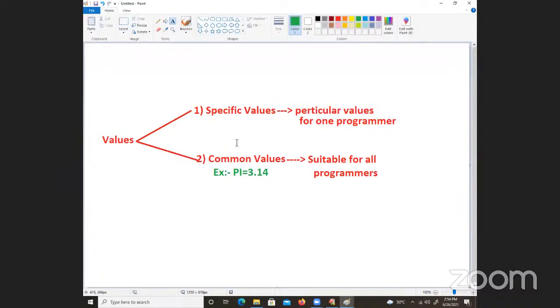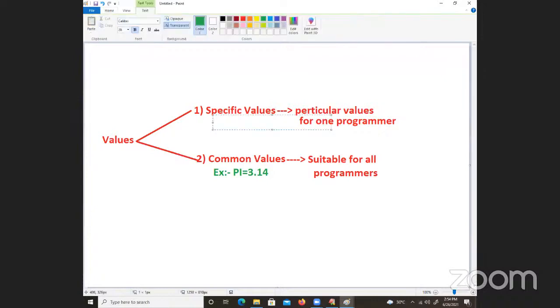Now you take, for example, STNO, student number. The number will change from one student to another student. Next, name of the student changes from one person to another person.